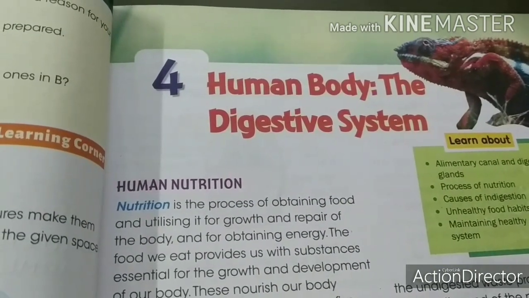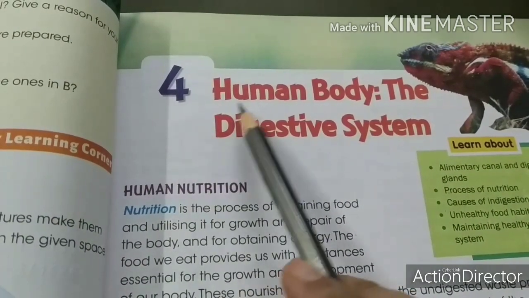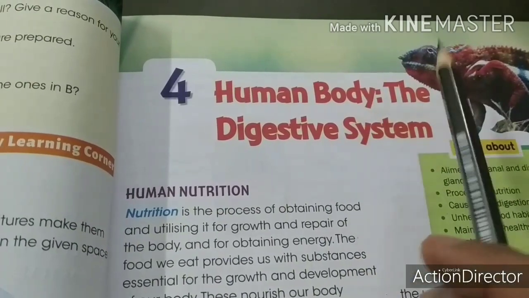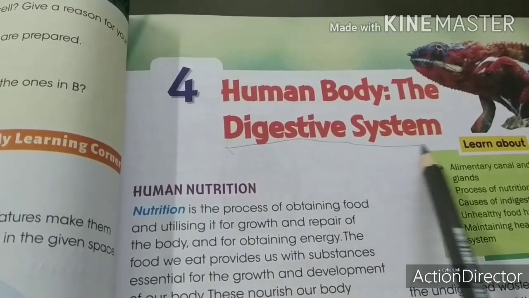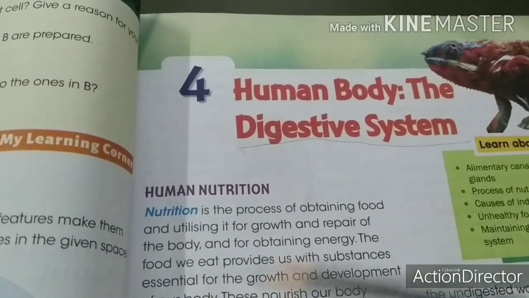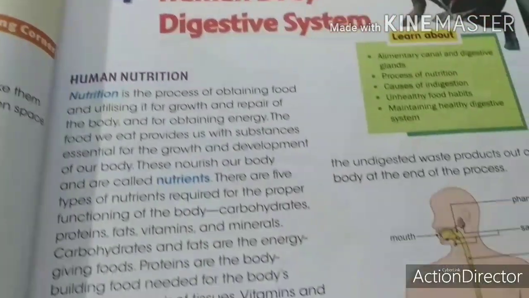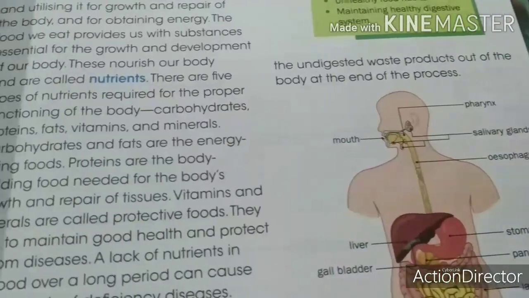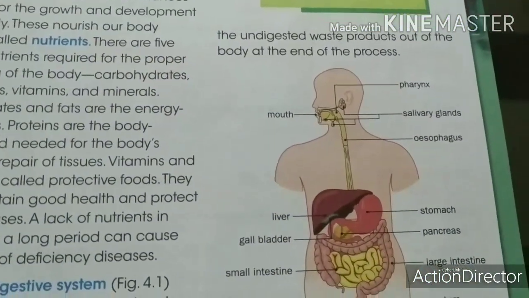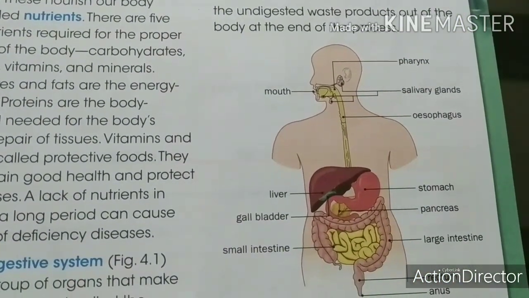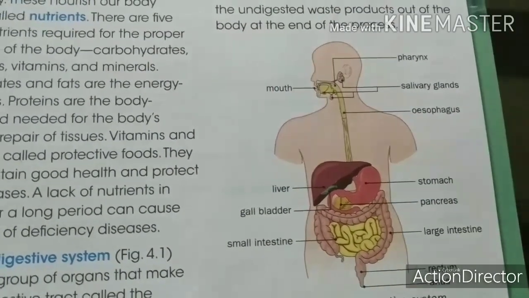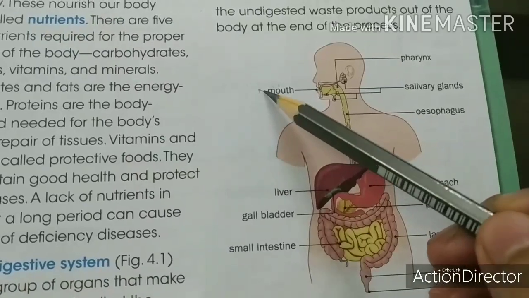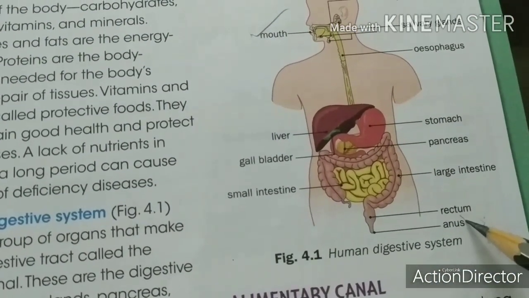Students, we have already started our fourth chapter, that is the human body, and in that we have already started the digestive system. We have already done the introductory part for the digestive system, and if you all remember, we have started the alimentary canal. So what is the alimentary canal? The alimentary canal is nothing but a canal or a pipe that extends from mouth up to anus, isn't it?